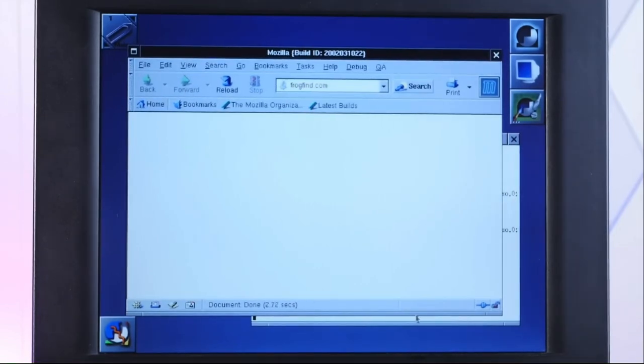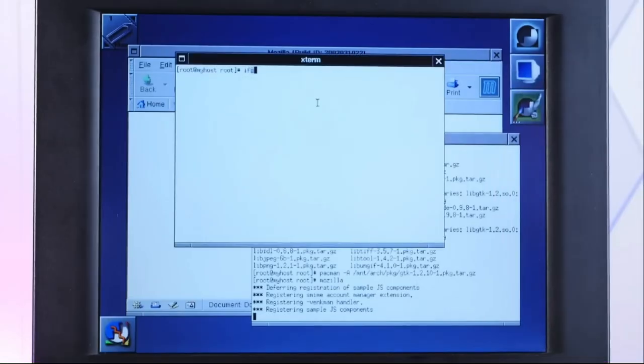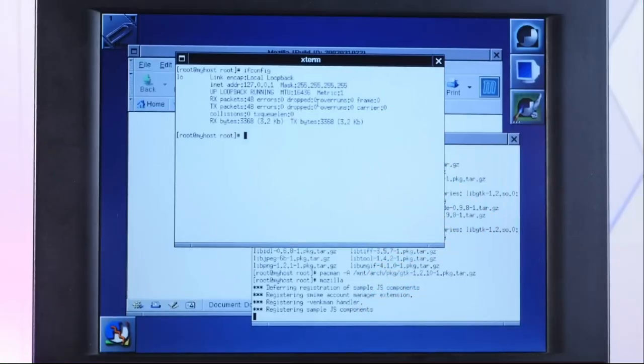I don't know if we're going to get into configuring networking. Do we have ifconfig? We do. And it does not see the network card in here. So I guess we're not going online unless